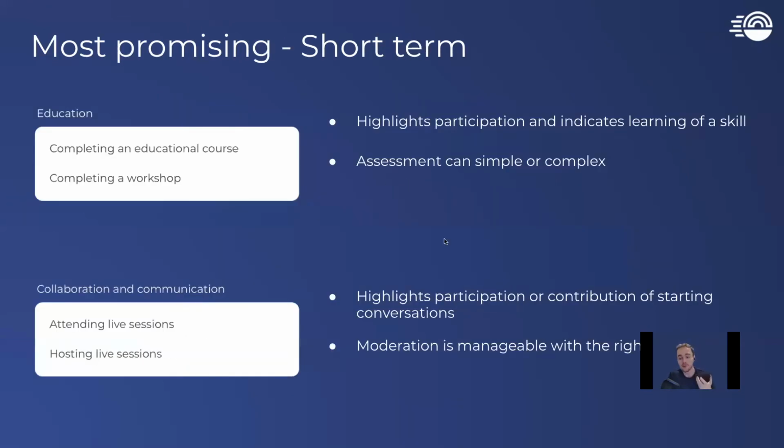So in the short term, we have ones that have to do with education that are really interesting. So completing an educational course or completing a workshop. The benefit of these as a credential is they help to highlight this participation in learning about the ecosystem or some part of Cardano, let's say Plutus smart contracts. And this can help indicate learning of a skill. The beauty of these credentials is that the ecosystem projects that become issuers of these credentials can fully decide what they want to do.